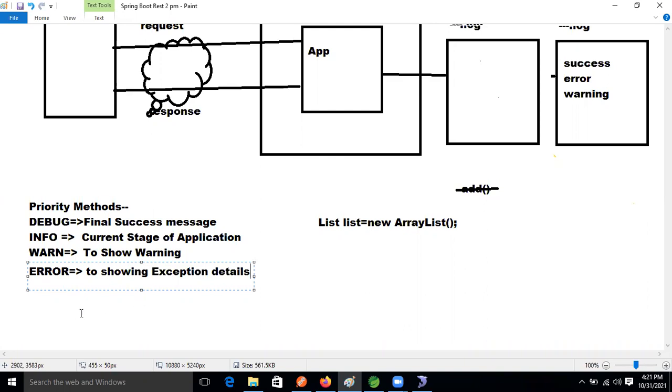Now, one more method is there, guys. What is that? Fatal. The purpose is the same, to show an exception, but a high level exception. What is a high level exception?